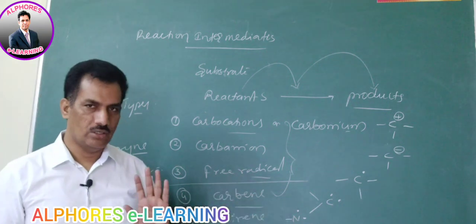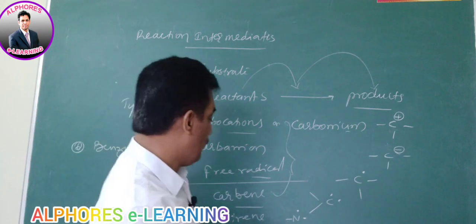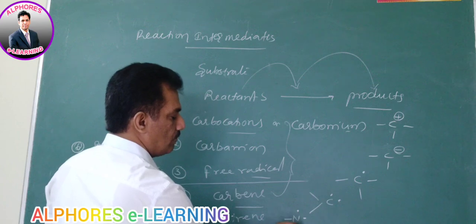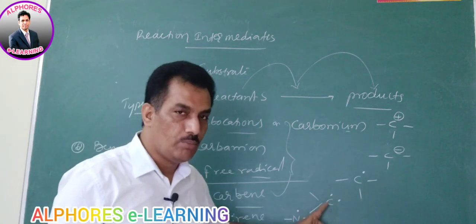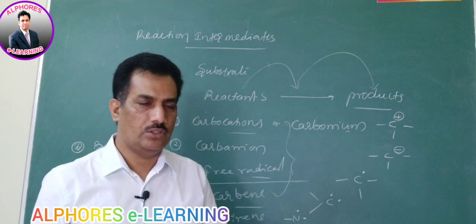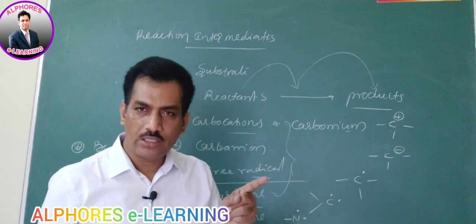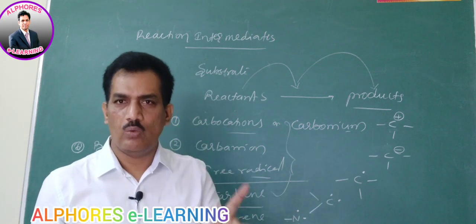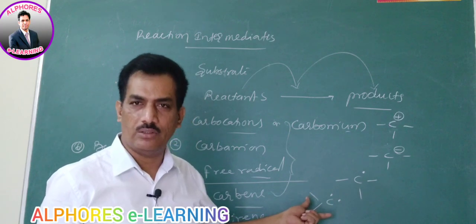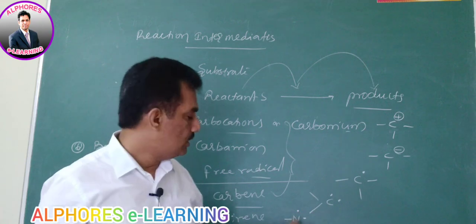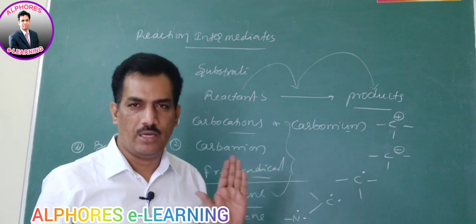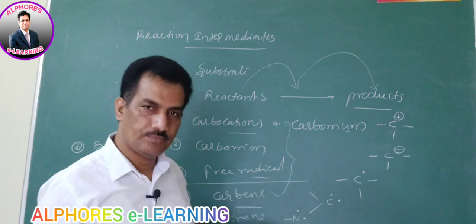Their structure is like that. In nitrene, 2 odd electrons and 1 lone pair. Just observe, this much knowledge is sufficient. In the case of carbene, around the carbon there are 2 bonds and 2 unpaired electrons. In the case of nitrene, 1 bond is there, 1 lone pair is there, and 2 odd electrons. 2 odd electrons are common in both. In carbene, 2 bonds; in nitrene, 1 bond and the other is 1 lone pair of electrons. That is the only difference.